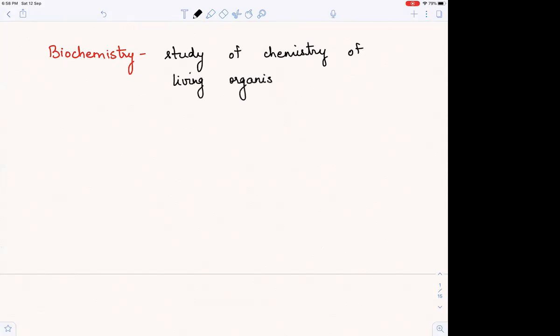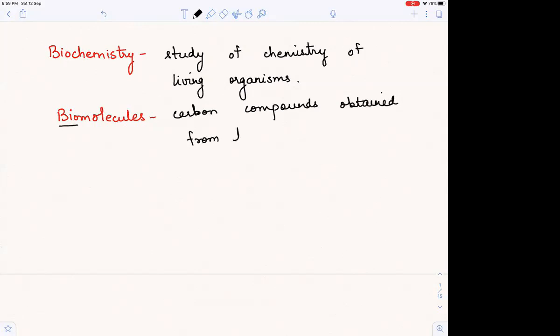Now, biochemistry. What do we study in chemistry? We study about molecules, compounds, atoms, right? So here we will study about biomolecules. And what are biomolecules? Biomolecules are the carbon compounds obtained from living tissue. Okay, so there are four basic kinds of biomolecules that we are going to study.